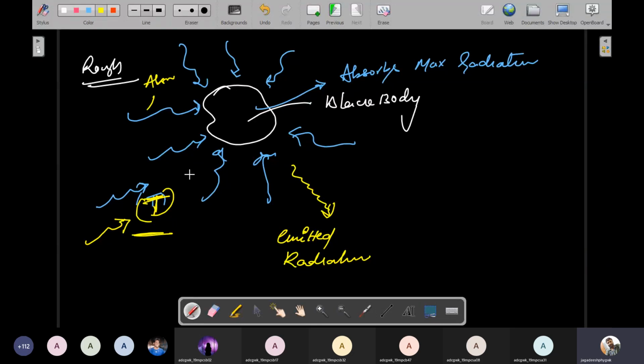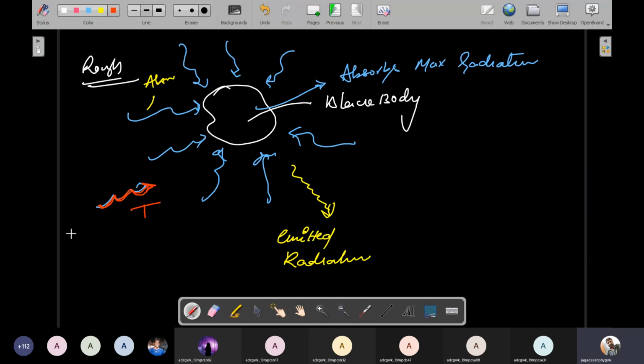Now, I am using red color for the temperature so you can understand very easily. If you give a suitable temperature to this black body, then in the previous case it already absorbed maximum radiation.